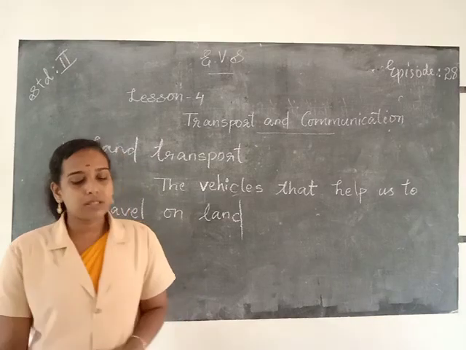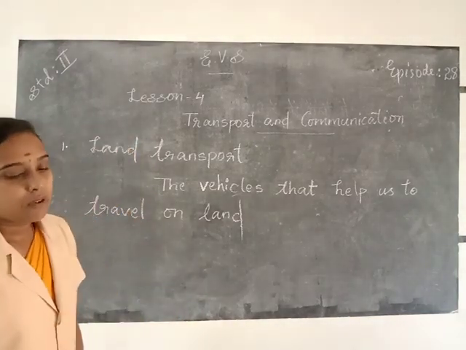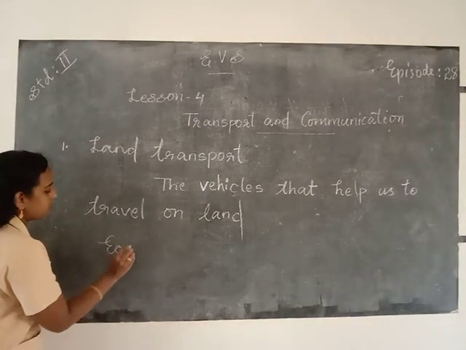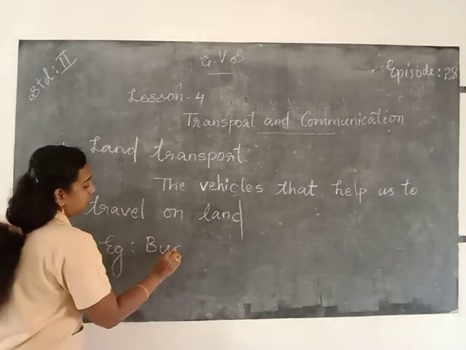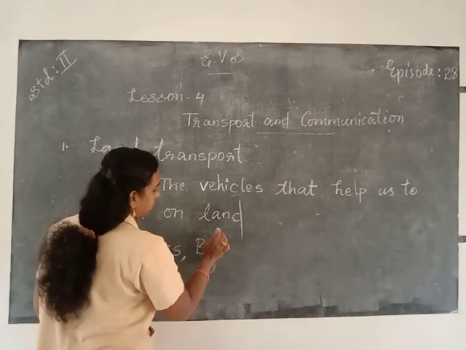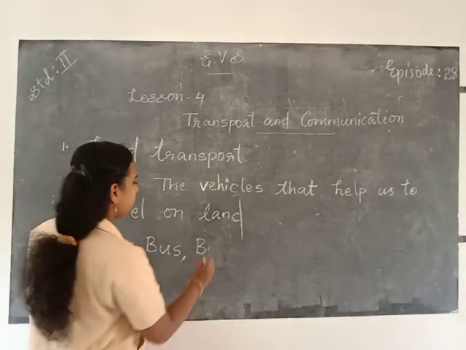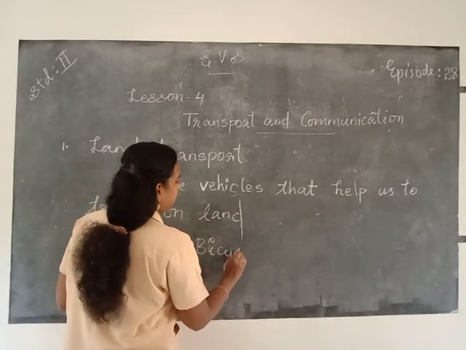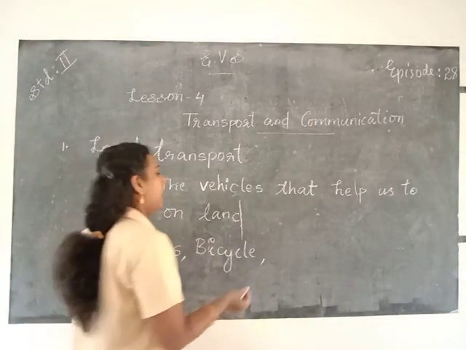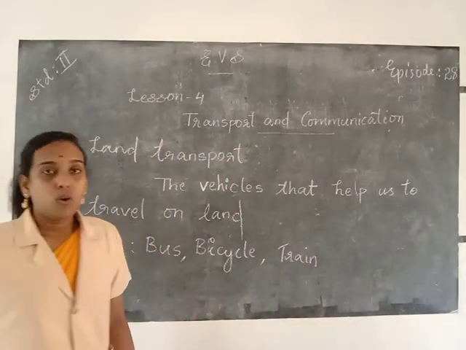For example, bus, bicycle, train, metro, ambulance, police van, school bus.